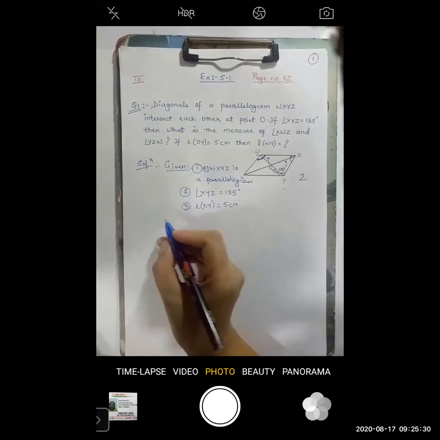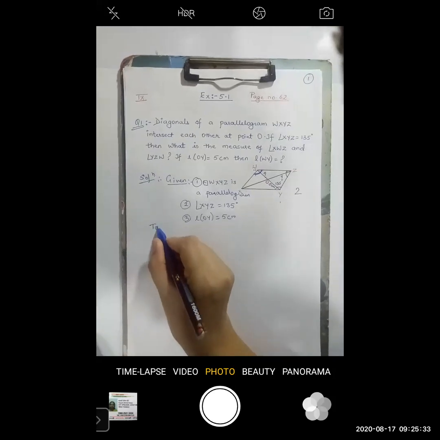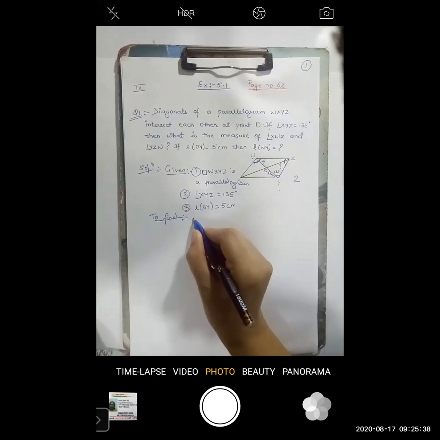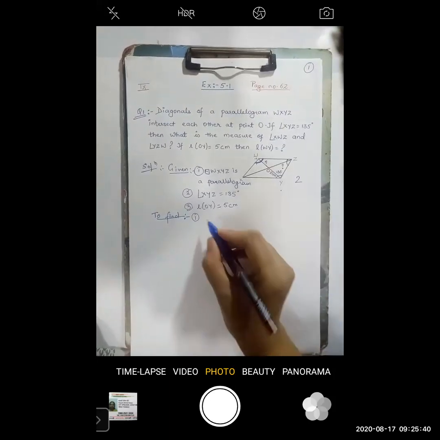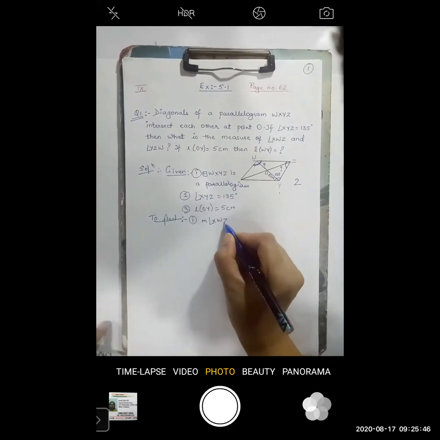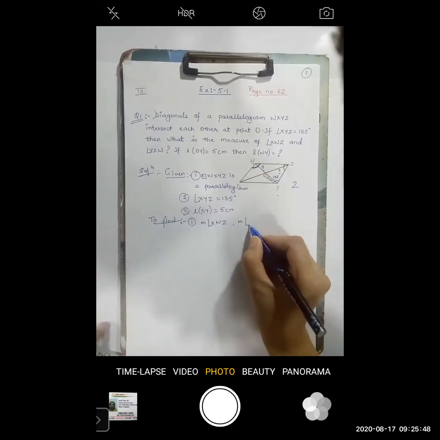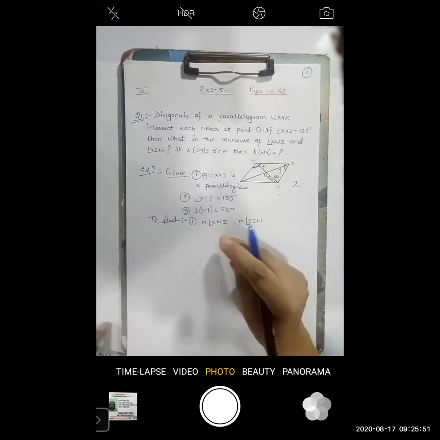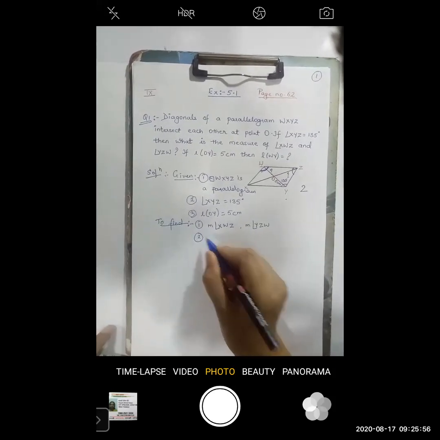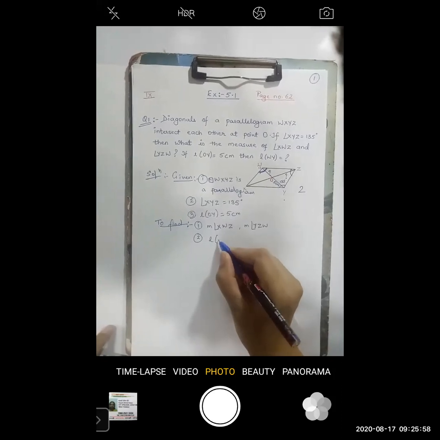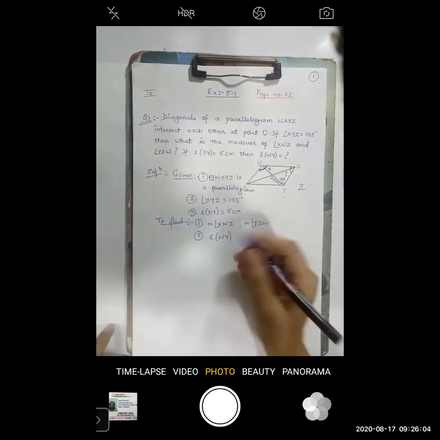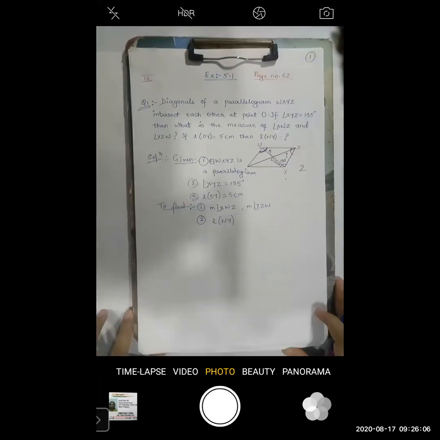Next is what? To find. Here you have to find, first, the measure of angle XWZ and the measure of angle YZW. Second, you have to find the length of WY. These two things you have to find out. Now let us start.